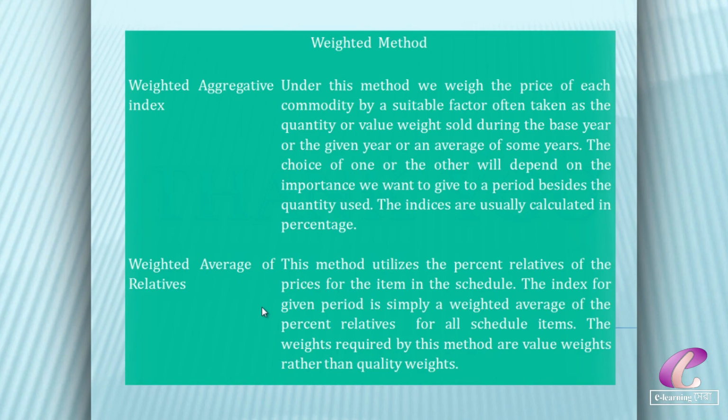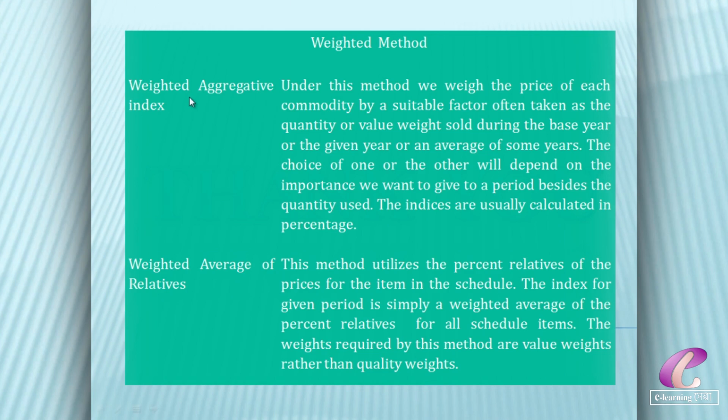Now, in the case of weighted methods, we also have two methods. The first one is the weighted aggregate index. In what situation do we use this weighted method? I will explain. When all the commodities are not of equal importance, we assign a weight to each commodity relative to its importance. So an index number computed with weights is called a weighted index.